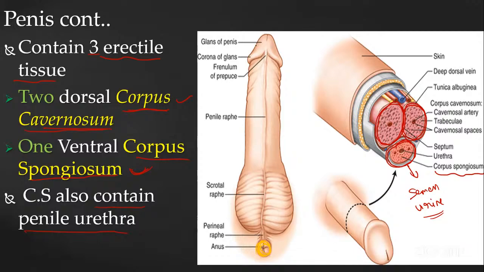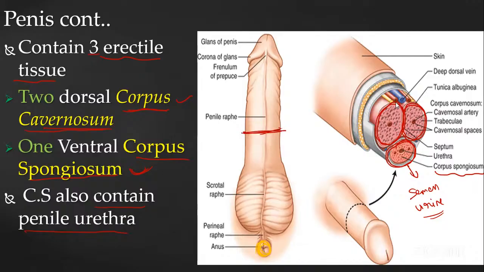See here, this is the male testis. We all know that. Sorry, guys. This is the male penis. If we take a cross section, if we cut here, it is going to look like this.